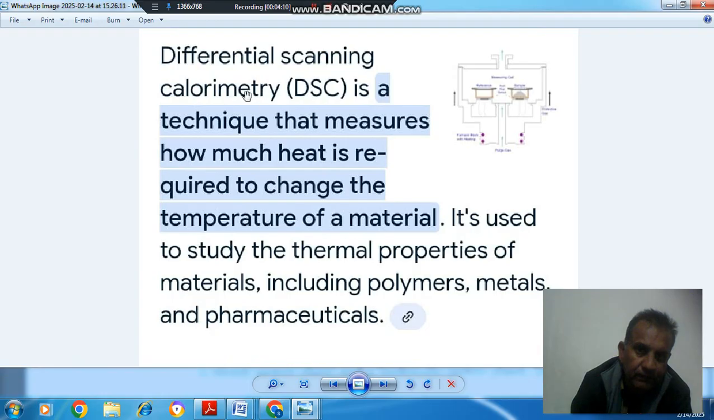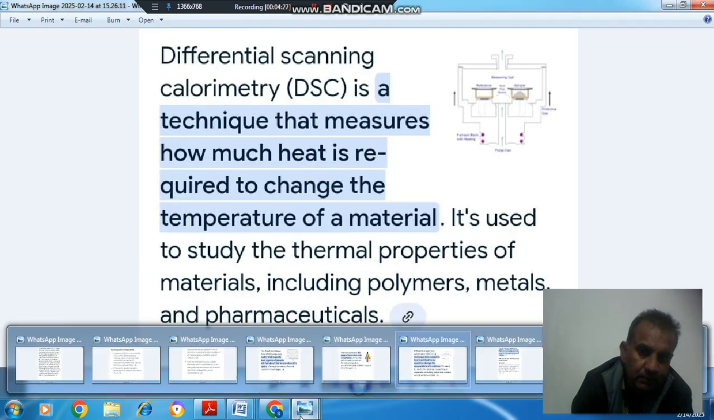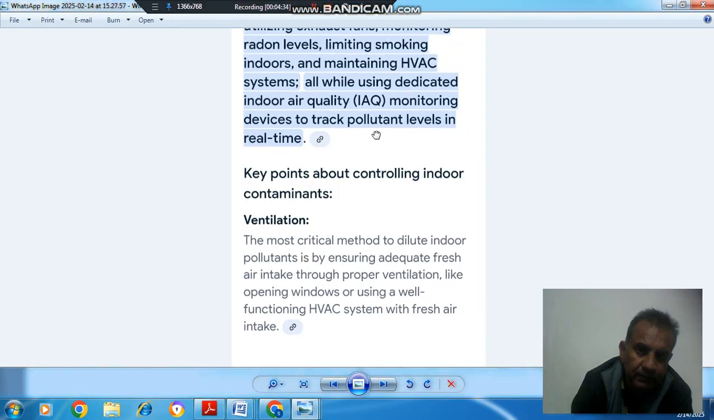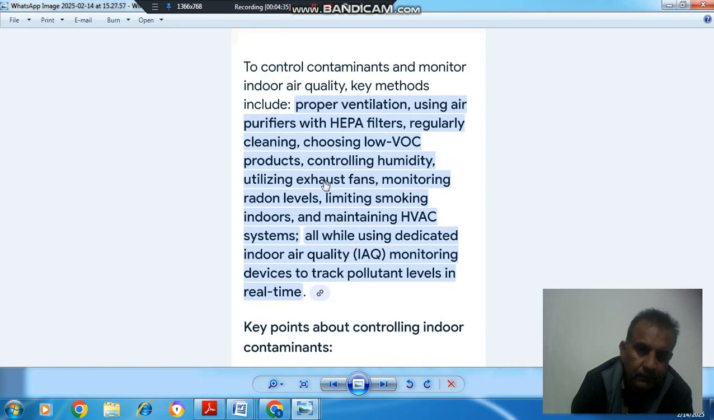And third is differential scanning calorimetry. DSC is a technique that measures how much heat is required to change the temperature of a material. It is used to study the thermal properties of materials including polymers, metals, and pharmaceuticals. Okay, so that is the answer to the second question. And now the third question is